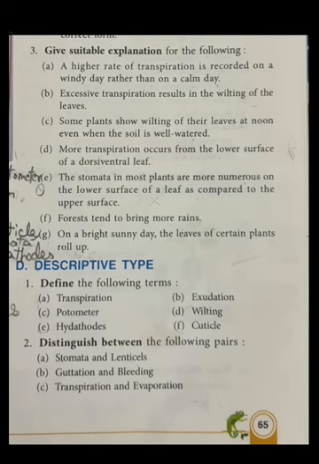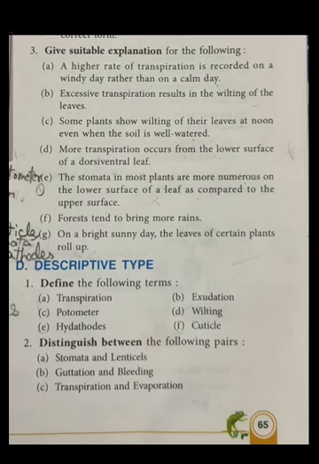Now the second, B. Excessive transpiration results in the wilting of leaves because, due to excessive transpiration, cells of the leaves lose their turgidity. Now the third, C. Some plants show wilting of their leaves at noon even when the soil is well watered because the rate of transpiration exceeds the rate of absorption of water from the soil at noon.